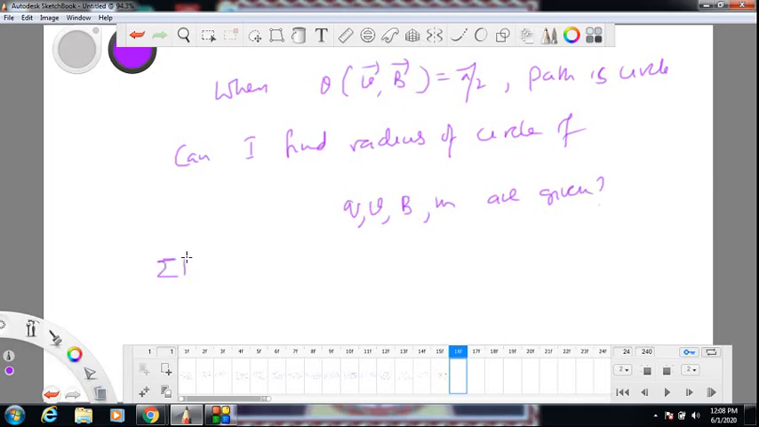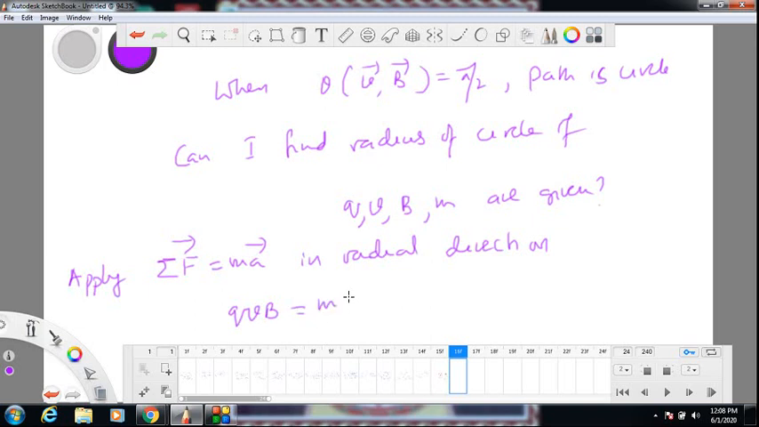Simple. Apply F equal to ma for this charge. Apply F equal to ma in radial direction, means towards center of circle. So force is QVB sine 90. That is the force, magnetic force towards center. QV cross B. This force I must equate to mass into acceleration in circular motion. We proved it long back to be V square by R. So F equal to ma I have applied. Here this is the acceleration. Force acting on this charge towards center, which is magnetic force, is mass into acceleration. So from here, radius of the path comes out to be mv by qB.